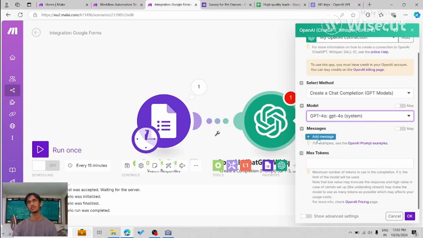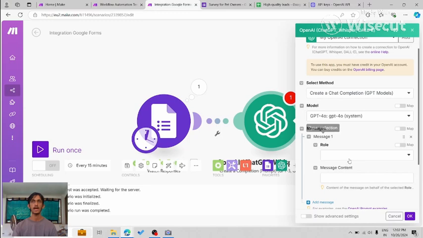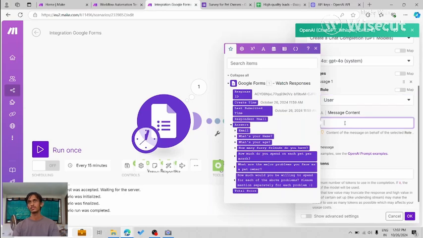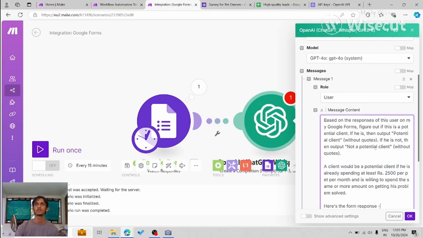Okay, so the way the API works is that you have to add messages, and each message has a role. If it's your message, it's the user role, and if the AI is responding, the GPT is responding, it's the assistant role. So for us, it's going to be user role. Now I'm going to start with the prompt. So let me just write it down. Okay, so here is the prompt.